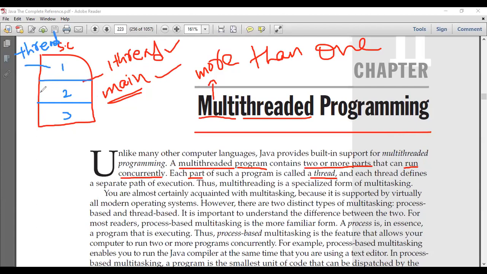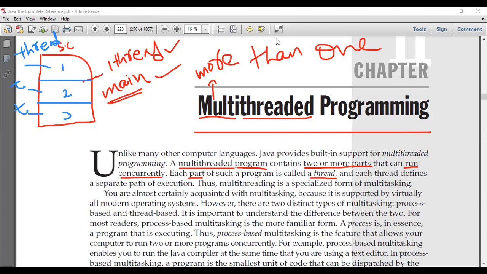This is your thread one, thread two, and thread three. Now the question comes: why do we need to divide a program into multiple parts, or multiple threads?